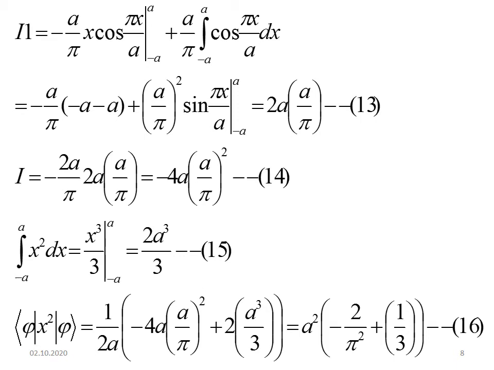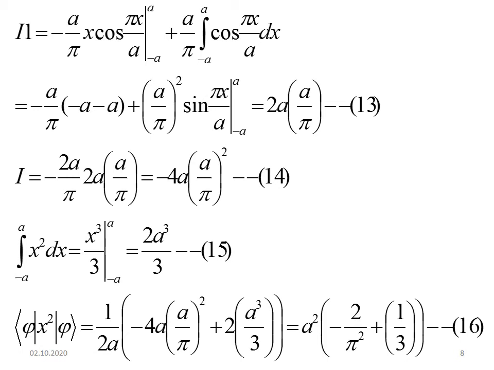For the second term, if you integrate, it is a by pi the whole square sin pi x by a, and substitute the limit minus a to a. So the second term becomes 0. So you can get 2a into a by pi. So I is equal to minus 4a into a by pi the whole square.